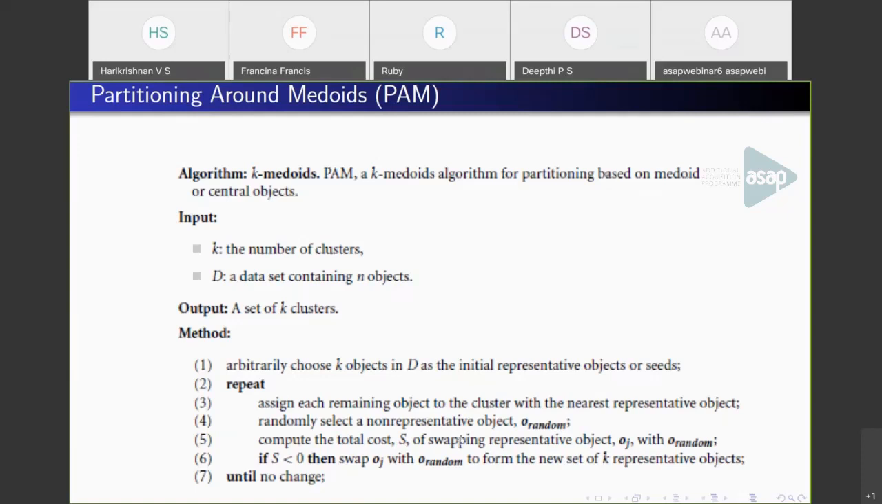So these steps are the same as in the K-means algorithm, except that instead of calculating the mean value, we pick actual objects. The actual objects are called medoids because they are representative of, or the central point of, a cluster. So actual points are chosen as centroids rather than the mean value.